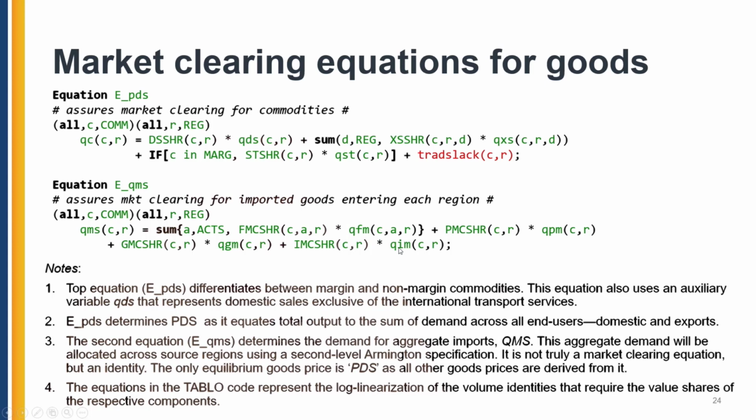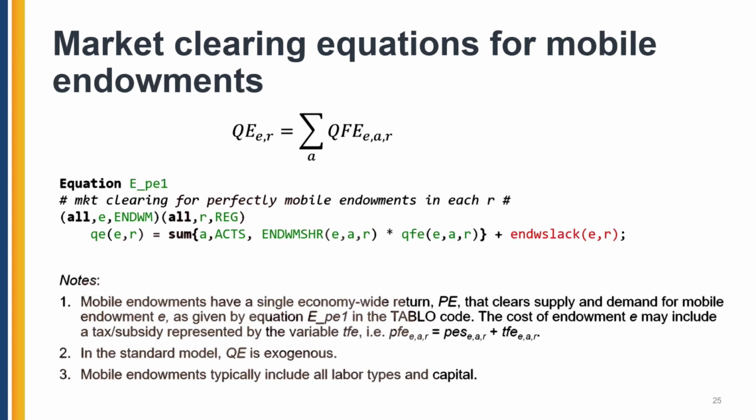This is not really a market clearing equation, but rather an accounting equation, because the only price that clears the markets is the PDS, and all of the other prices basically revolve around it with the different taxes or transportation.